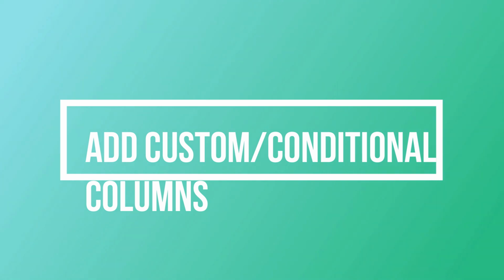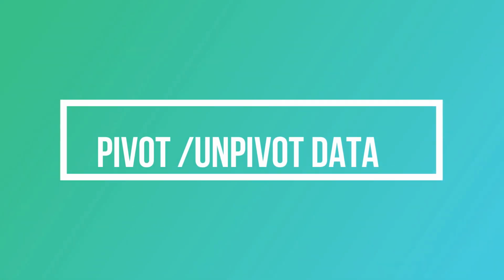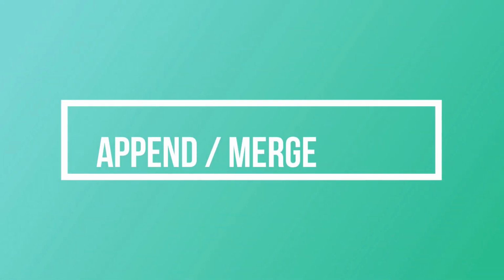Sometimes we use conditional columns, sometimes we use custom columns. We transform our columns: sometimes we have to pivot data, sometimes we have to unpivot data. So this kind of transformation steps we perform. We append the data, we merge the data. So this is what is there in the data transformation steps.